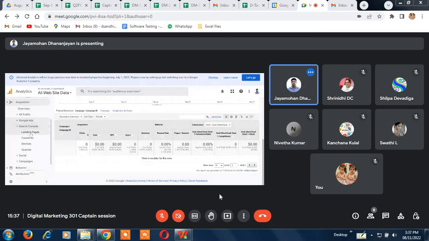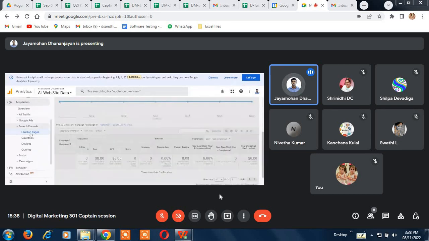Search console. Search console is very important. Search console is where you index your pages. I'm not sure if you know the term or not. Like I said last time, just because you have a website on Google does not mean that your page will be automatically shown on the Google search page. You have to index each one of your pages in the Google Search Console. You have to do indexing, you have to do optimization, you have to do complete SEO optimization for each of the pages. So that's where the search console comes in handy.